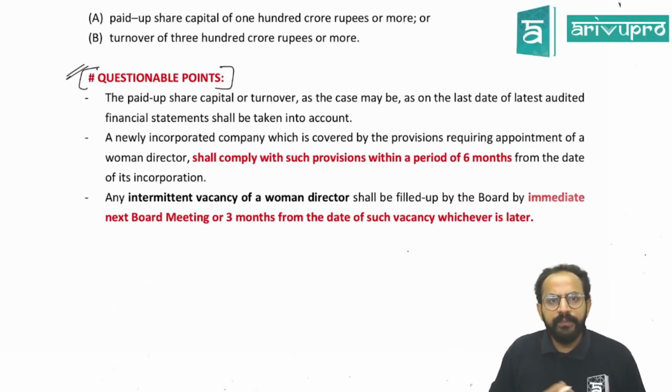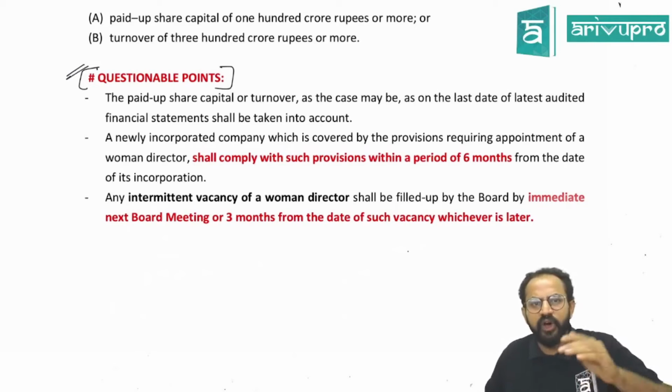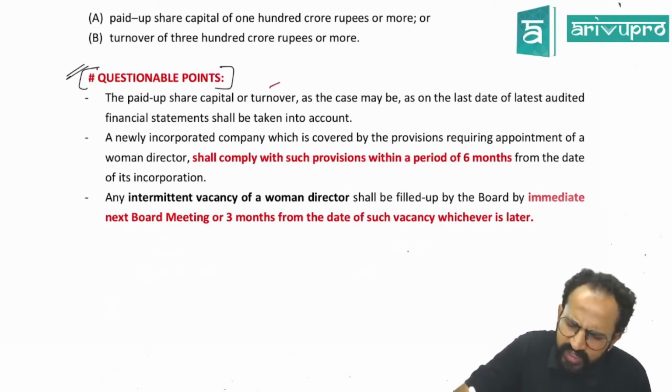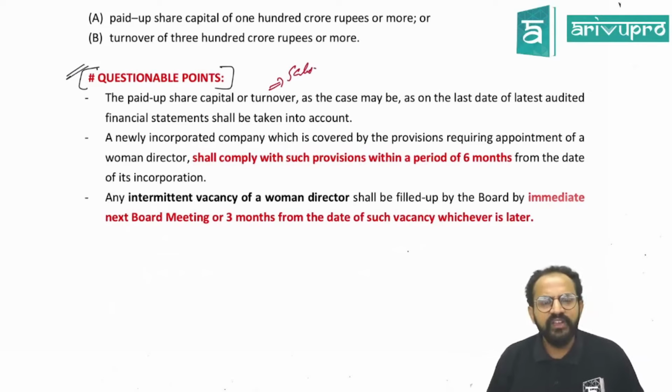Now, the paid up share capital. Sir, how do I know which paid up capital to consider? Because at any given point of time, the paid up capital or the turnover keeps increasing or decreasing. Basically, turnover, in simple layman terms, is sales, the revenue generated. Sir, the sales keep increasing every year. Today there will be one sale, tomorrow one more sale.